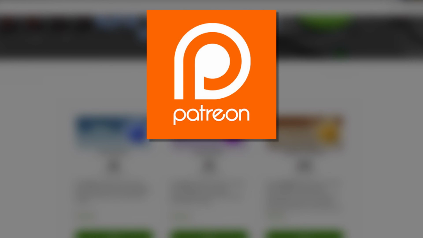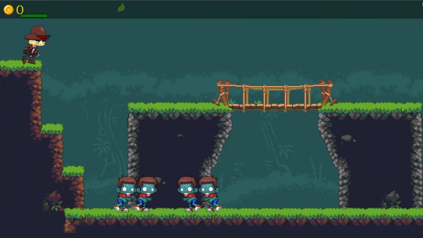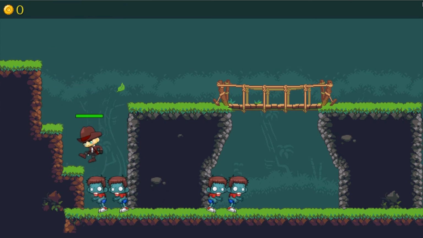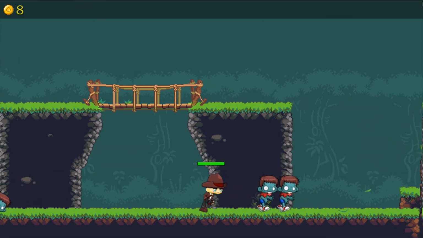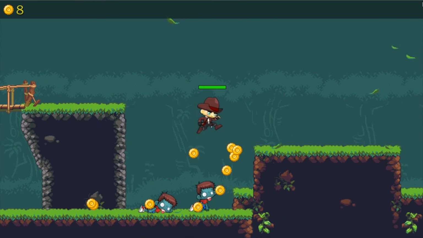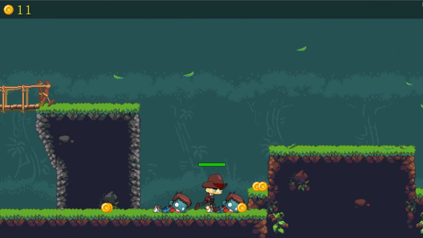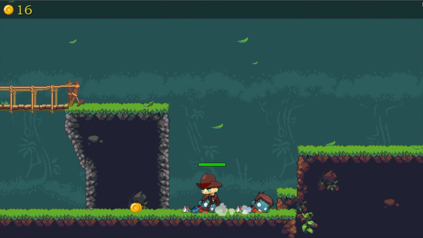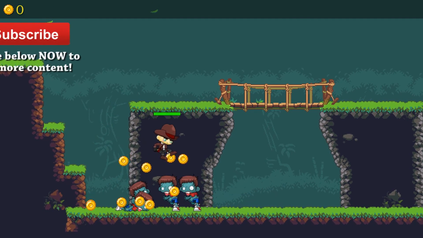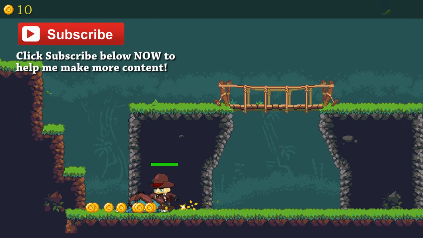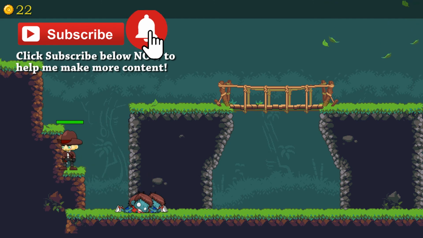So that's the end of this tutorial. If you want to create additional items in your game, you can use the same structure. You just take a copy of the coin object and then you make it into a new object, and that way it'll still be a child of item parent, and therefore it'll still bounce on the ground and have all the same properties as the coin. You'll just need to have a collision with the player, and then you add the new code in there for whatever you want the object to do to the player.